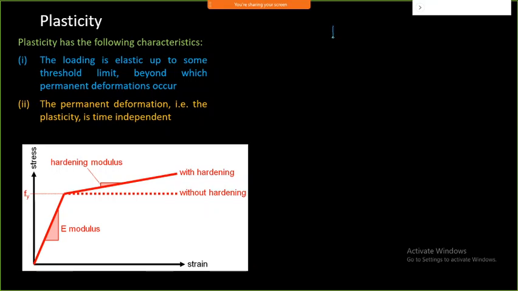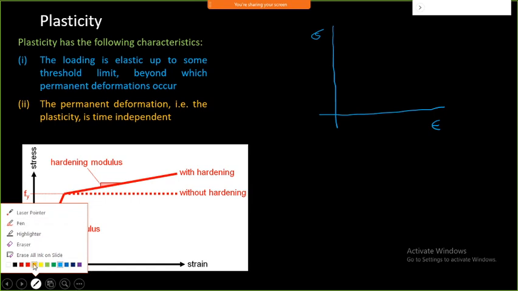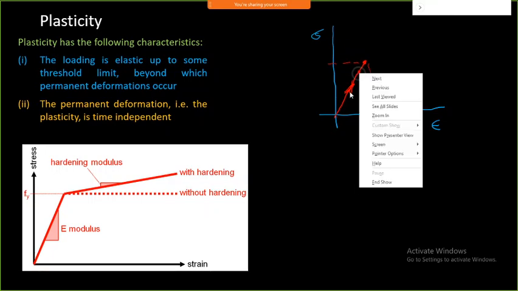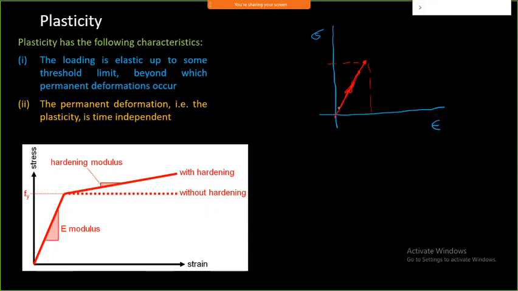If you look at the stress-strain diagram once again, this is my strain and this is my stress. If you apply force onto this, this particular material has a proportional limit up to this point. I started loading in this direction and it has reached this point. Then when I come back from this loading, it will follow the same path. So it is not going to show any kind of permanent deformation.